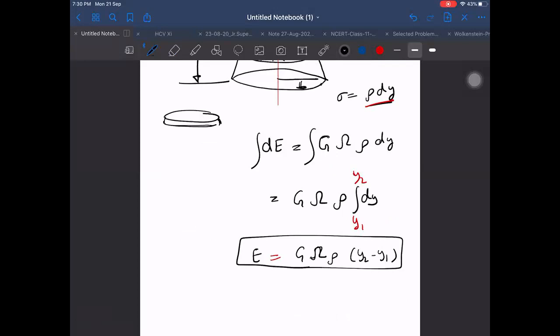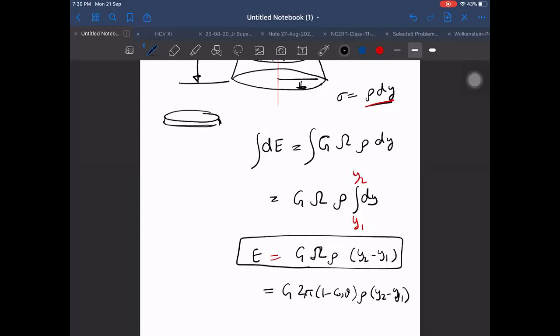Mass upon volume, then it will be m on. I think omega is dimensional at GM by r square. No, dimensionally correct only. Yes, sir. Because m by r cube into r, m by r square only we are getting. And I can write it as 2 pi into 1 minus cos theta into rho into y2 minus y1.